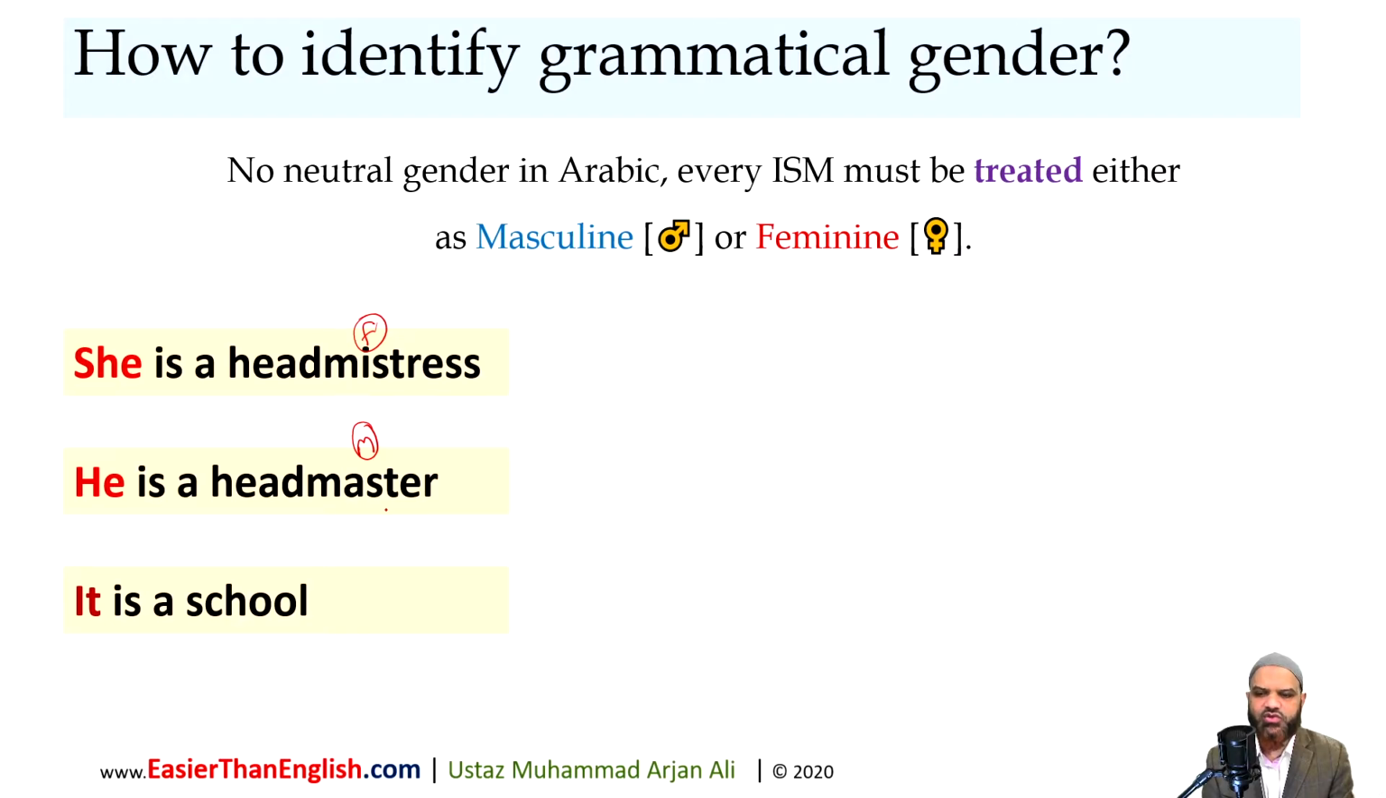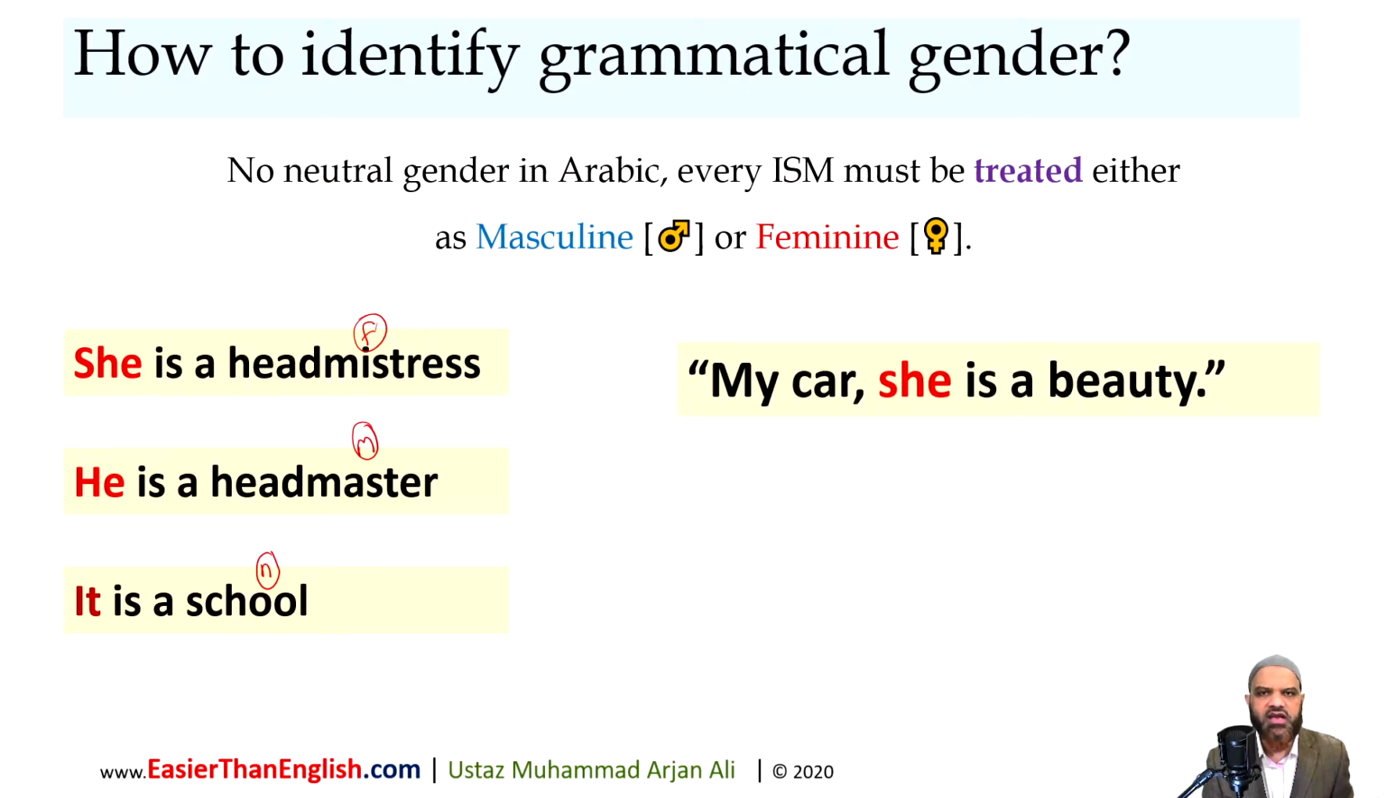When I say it is a school, in English, I'm saying the word school is being treated as neutral gender, neither masculine nor feminine. Why? Well, it does not fall into the category of being a natural gender. Now, in English, on rare occasion, an English speaker might say, my car, she is a beauty. Here, the car is being treated as if it is feminine, even though, of course, it is neutral.